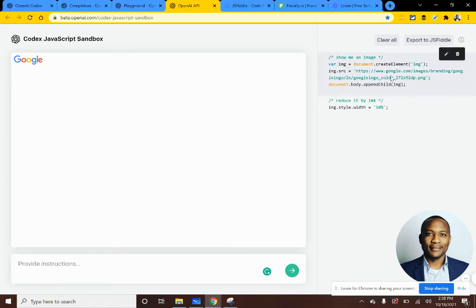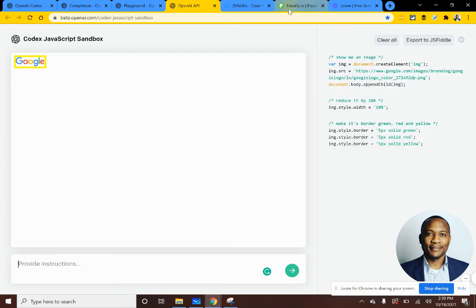I just started, show me an image. It randomly picked up an image for us. We reduce it by 10x. It reduced that image by 10x. Make it border red. Let's do green, red, and yellow. And yellow. So let's run that and see. Well, it did a yellow piece, so it's bordered that as yellow, guys. This is what you could do with a tool like this, with the power of Codex in your hand. You're basically writing code with natural language instructions.